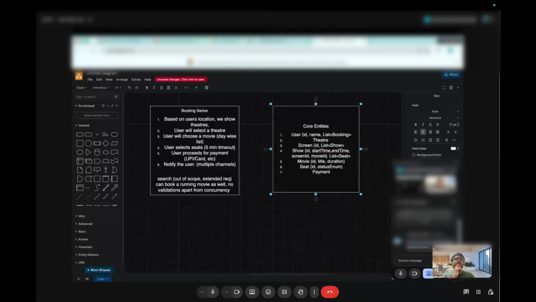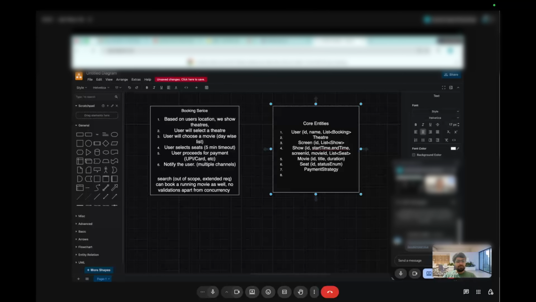For payment, obviously we'll have to support different types of payments, UPI, card and all. So we can use a strategy pattern here is what I'm thinking. I'll get to the concrete classes later on. Payment is one part of it. After payment, yeah, notification, right? Kind of a notifier.